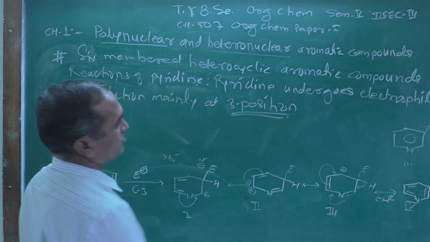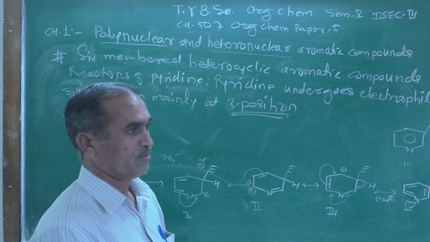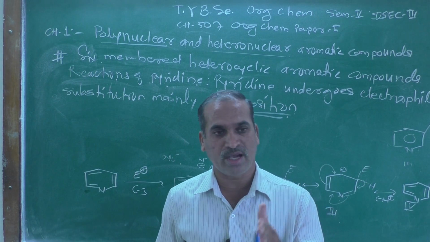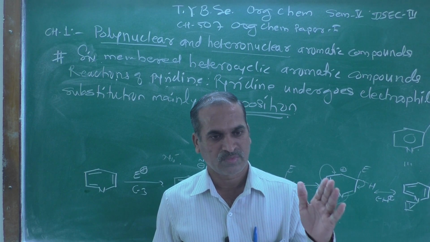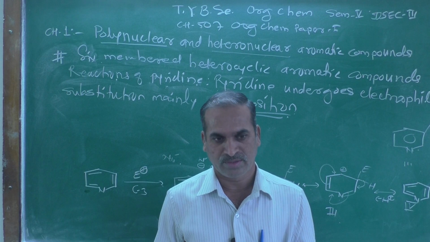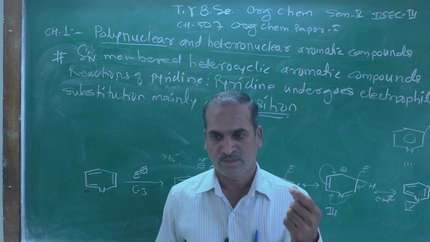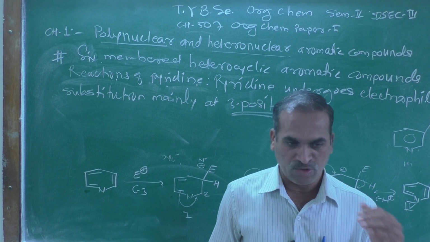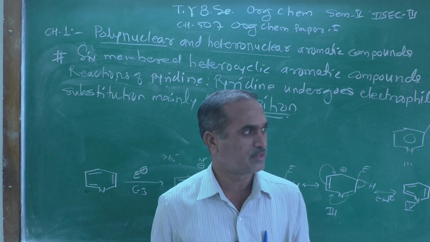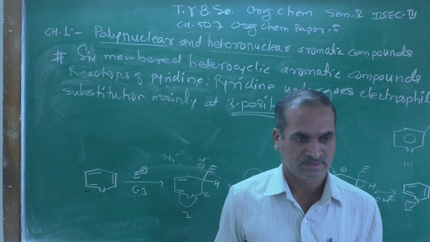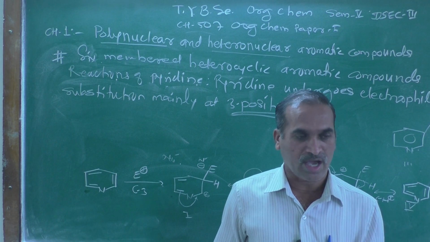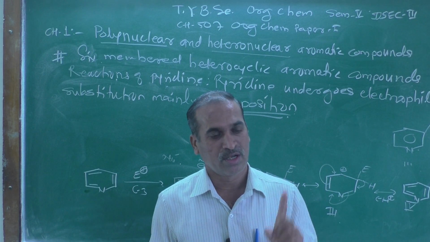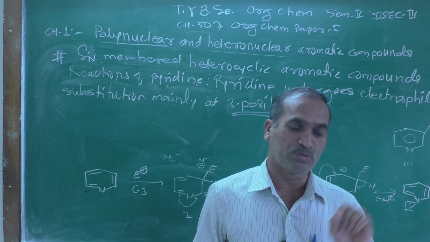I am highlighting this 3 position. Whichever reactions we have studied regarding the 5-membered rings, furan, pyrrole, thiophene, the reactions like sulfonation, Friedel-Crafts acylation, Reimer-Tiemann reaction, in the 5-membered ring they also undergo electrophilic substitution, but they undergo the electrophilic substitution at the 2 position.